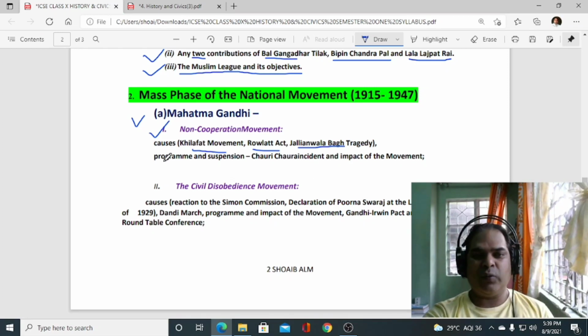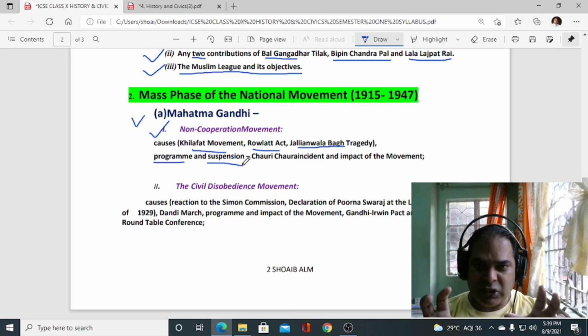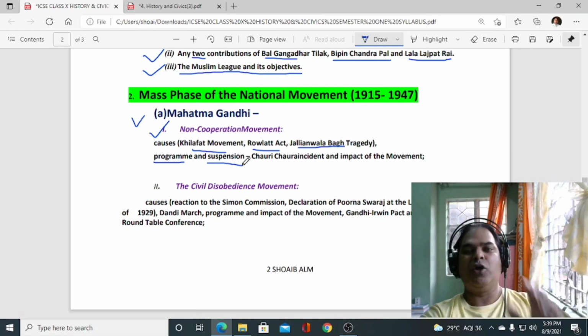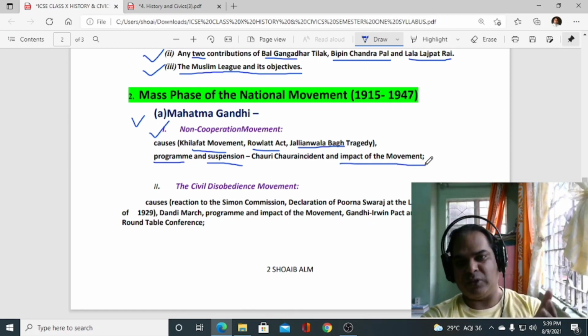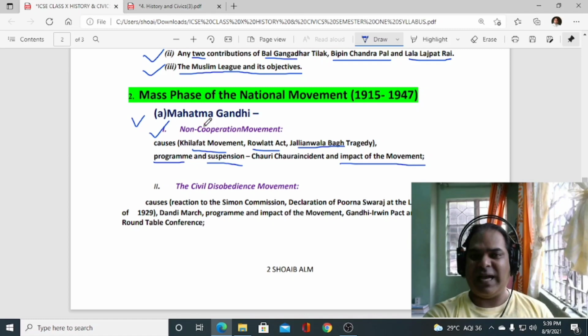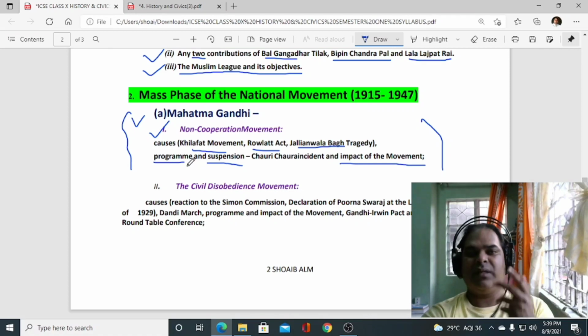Okay, and what were the programs of the non-cooperation movement we have to study, and the suspension, mostly focusing on the Chauri Chaura incident. Okay, Chauri Chaura incident led to the suspension of the non-cooperation movement, and at last the impact of the non-cooperation movement we have to study. So just make sure that this is not a big deal, it's not a very complicated chapter, so one by one you can go through it. Okay, so from non-cooperation movement, the causes, program, suspension, and the impact you have to study.